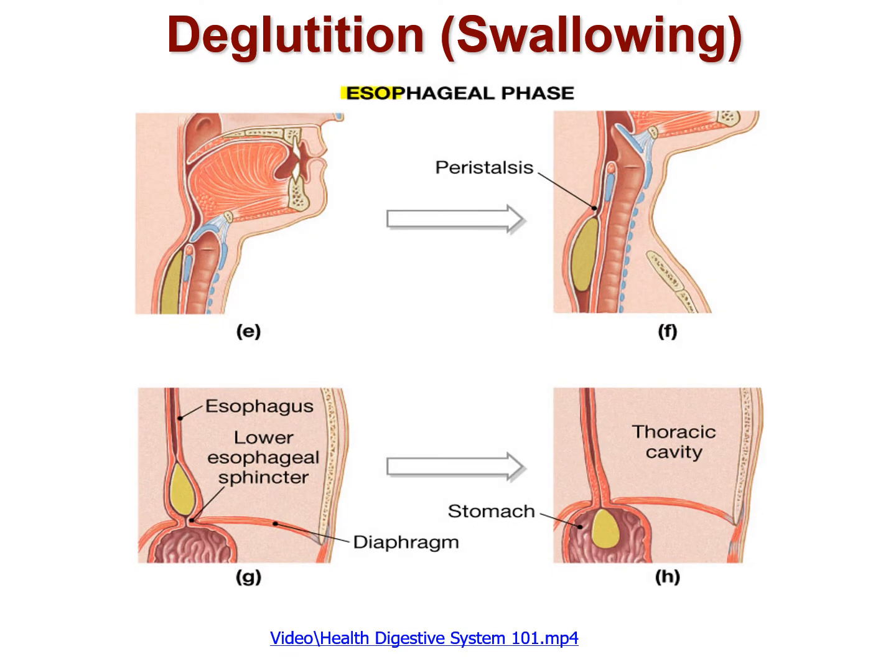The last phase of deglutition is the esophageal phase. Now we have already seen in the pharyngeal phase that at the end of it, the bolus is pushed into the esophagus. So over here we can see that the bolus is present in the esophagus. Once the esophagus senses the presence of food, it starts the peristaltic movement. Because of the wave-like motion of the muscles of the esophagus, the bolus is further carried down into the esophageal pipe.